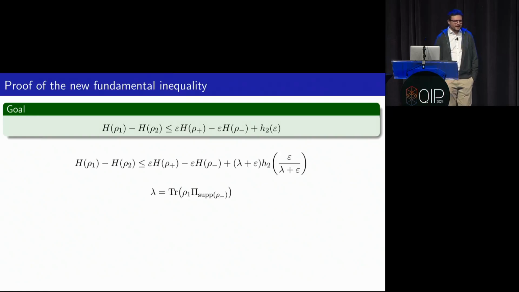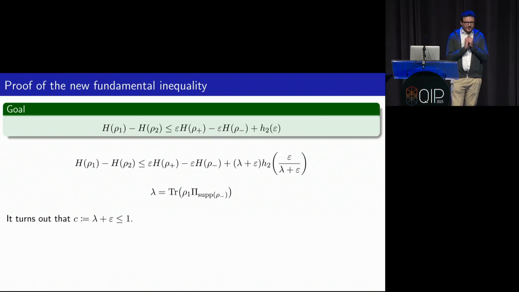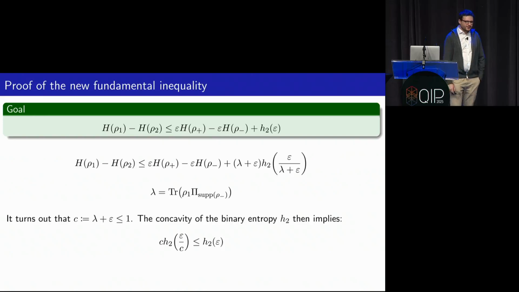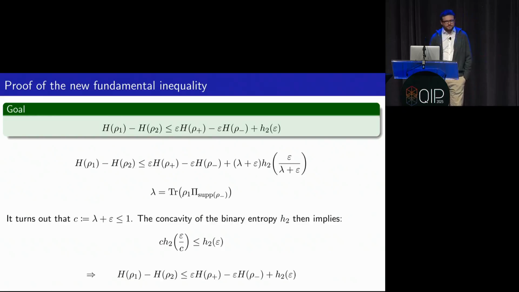And to show how we get to the goal, we really have to use the definition of lambda, which with these choices of Rho and sigma that I made, just ends up being this: the trace of Rho 1 on the support of Rho minus. And if you go back to the defining equations, it's not so hard to figure out, I unfortunately don't have time to show this, that lambda plus epsilon ends up being upper bounded by 1. That's important and nice, because it then allows us to use concavity of the binary entropy to show that this complicated looking term on the right-hand side, this lambda plus epsilon times binary entropy of epsilon over lambda plus epsilon, is actually upper bounded by the thing we're trying to get, the binary entropy of epsilon. And that's it. It's a very, very simple proof if you have this improved version of concavity, which I think we're the first ones to really realize that this holds.